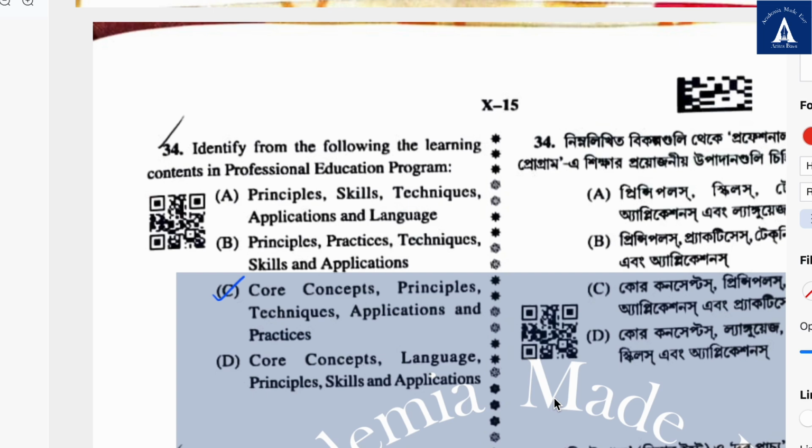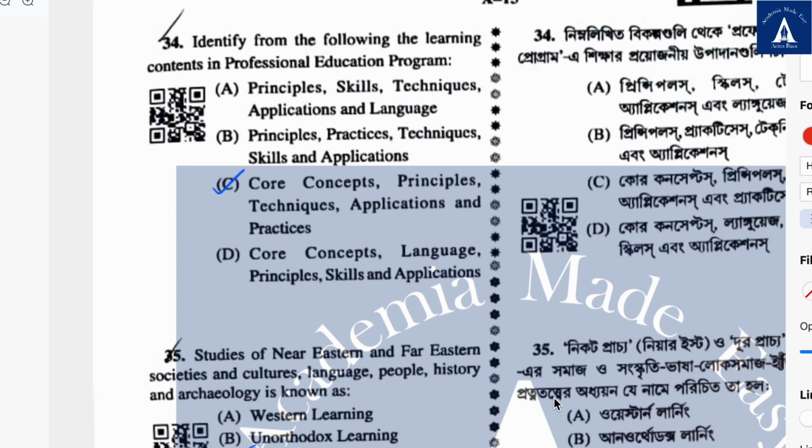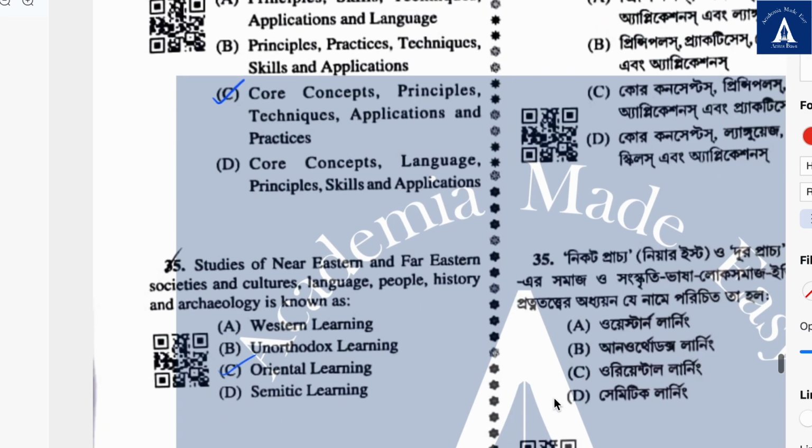Identify from the following the learning contents in professional educational program. This is question number 34. Correct answer is core concepts, principles, techniques, applications and practices.